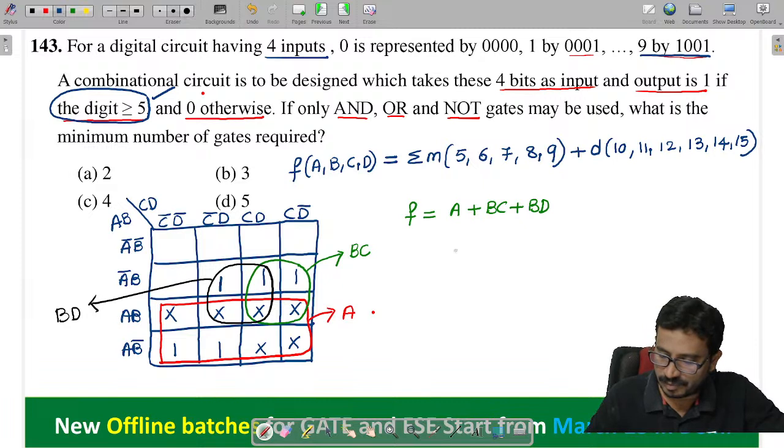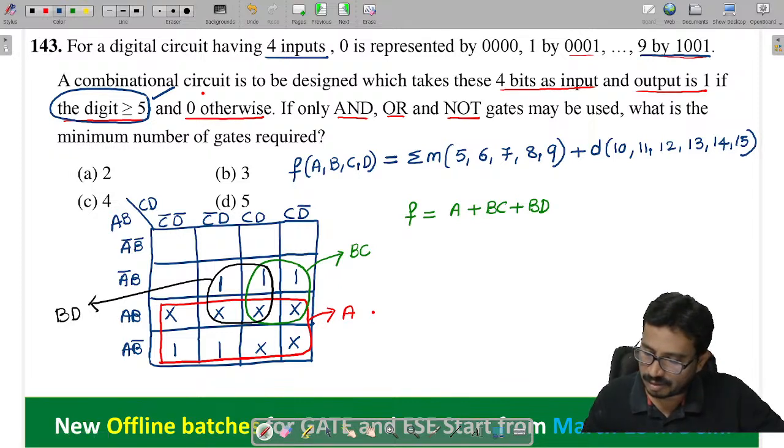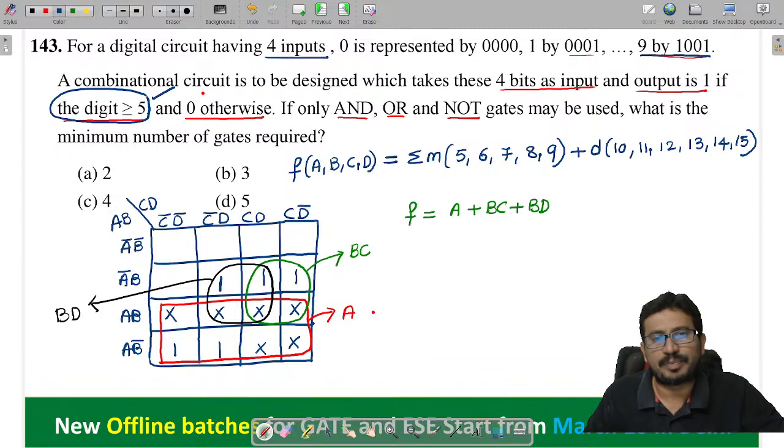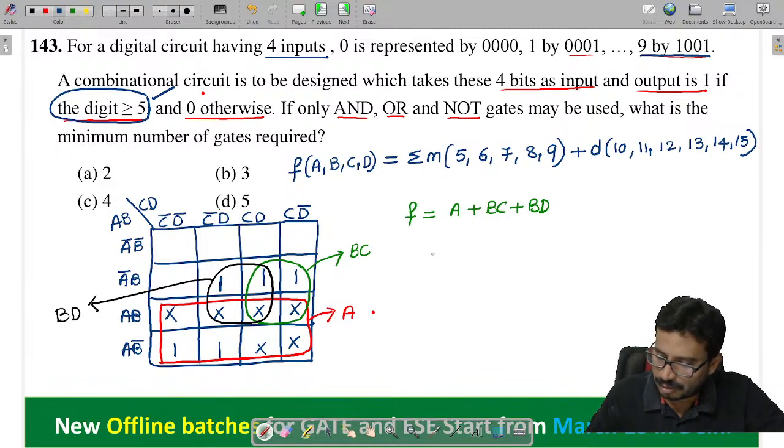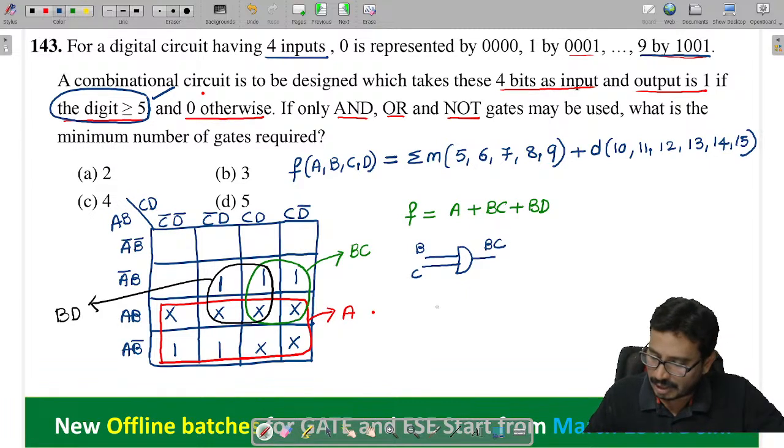Quickly tell me. Minimum number of gates. Did they mention the number of inputs it can take? Did they mention only these gates? They didn't mention how many inputs these gates can take. So I can take this as an AND gate. So this is my BC. Yes or no? Here we got BC. Then BD, so I will get here BD.